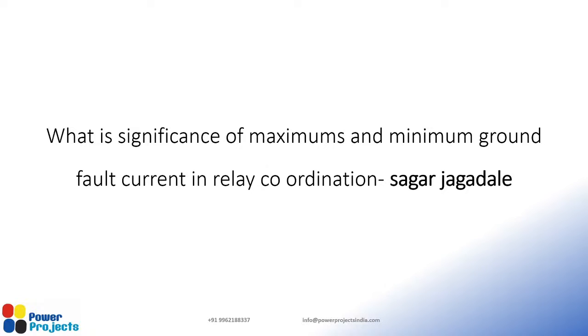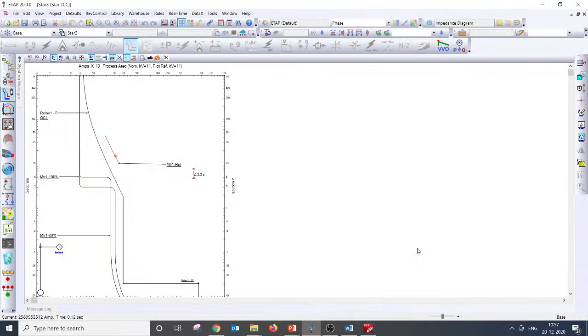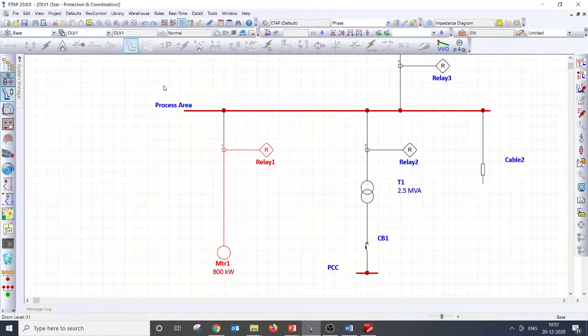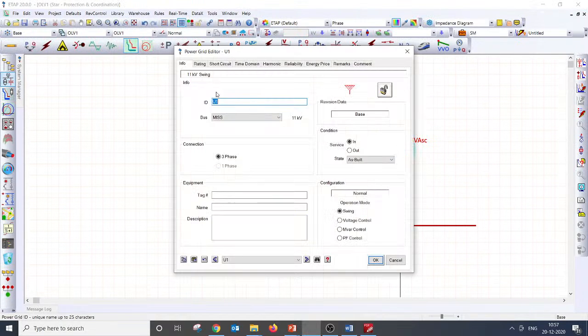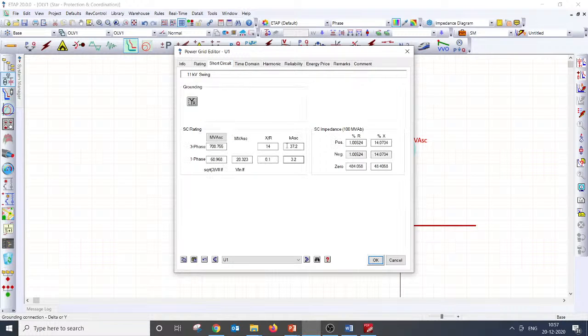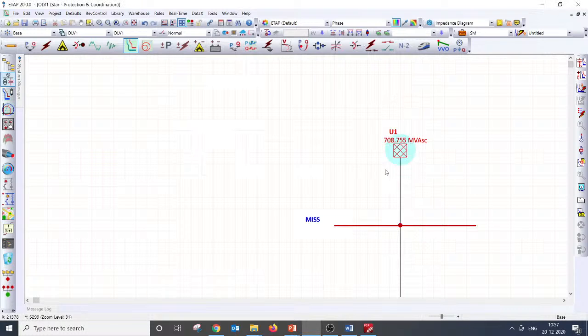What's the significance of maximum and minimum ground fault current in relay coordination? This is a question. I thought of coming up with a simulation, and I will continue the simulation for upcoming days also. I have taken this for easy understanding. I have given a three-phase fault current of 37 kiloamps as the maximum fault current, assuming four 30 MVA transformers are in parallel upstream, and I have taken the minimum fault current of 11 kiloamps, that is when only one transformer is running, right?